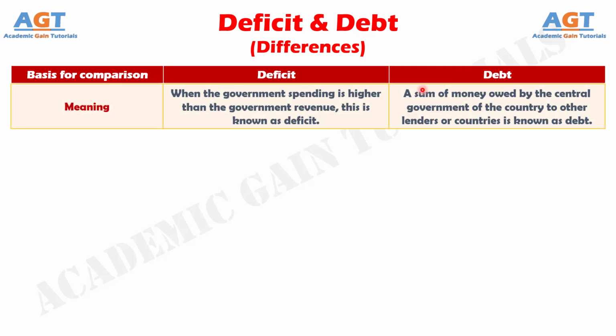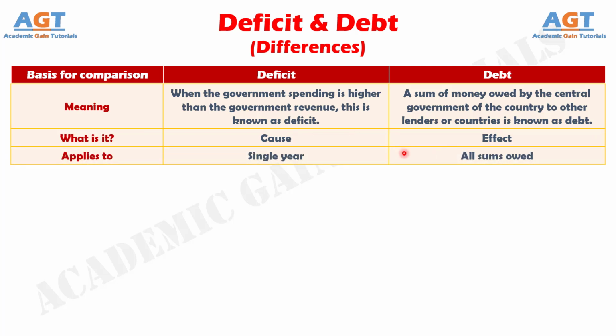Difference number 1. The deficit is defined as the shortfall of the country's income over expenses, whereas debt is the sum of money owed by the nation's government to others. Number 2. Deficit is the cause of debt, whereas debt is the effect of deficit.